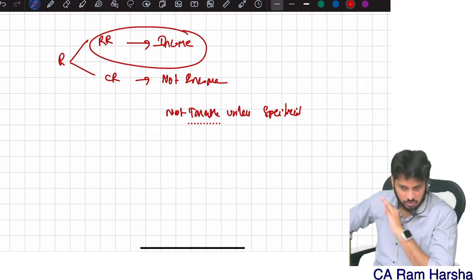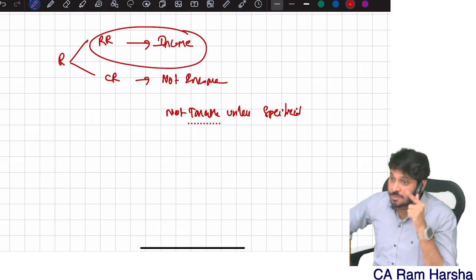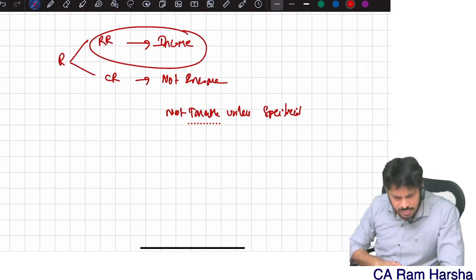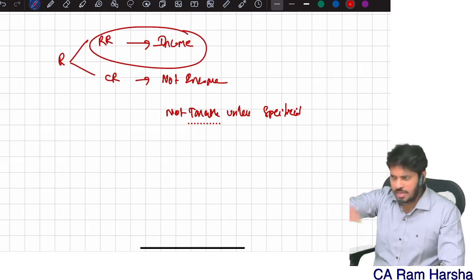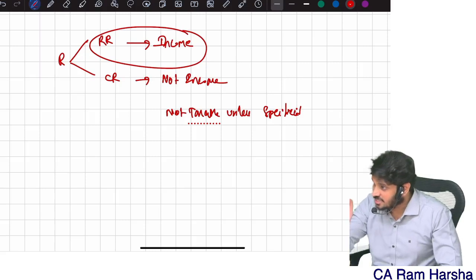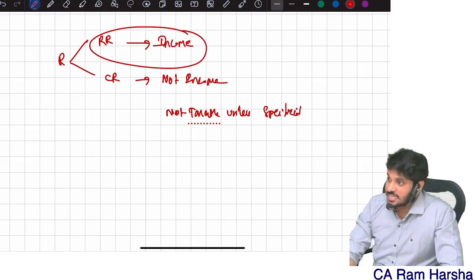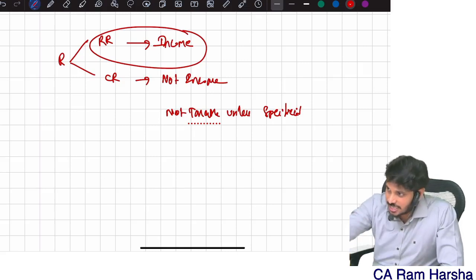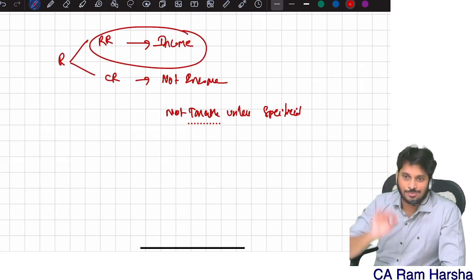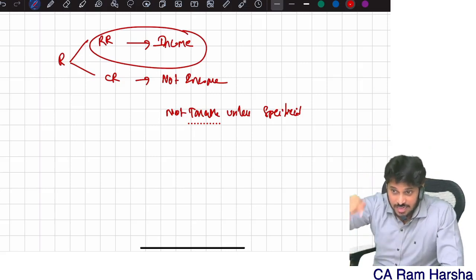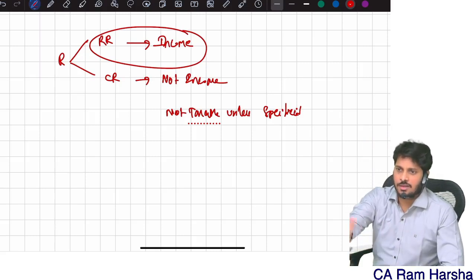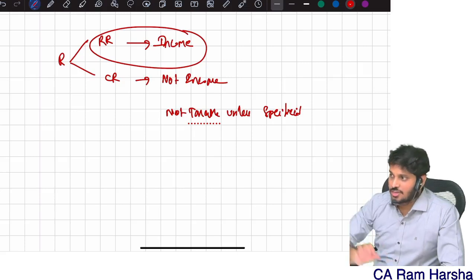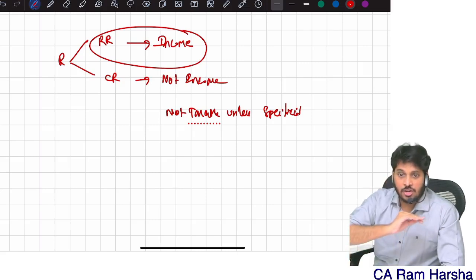Capital receipts are nowhere taxable unless specifically mentioned. Suppose my friend gifted me one land. It's a capital receipt for me. Technically speaking, it is not taxable. But there is a section in 56, a sub-section to clause number 10. That section says gift received is taxable. Since the section specifically says so, we are taxing it. If that section is not there, capital receipts are not taxable.